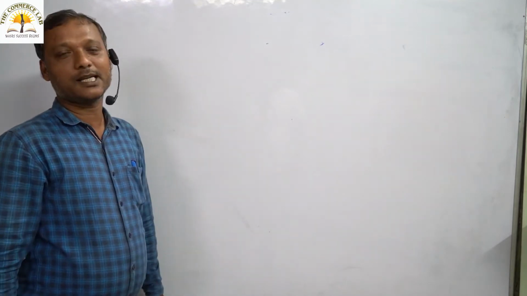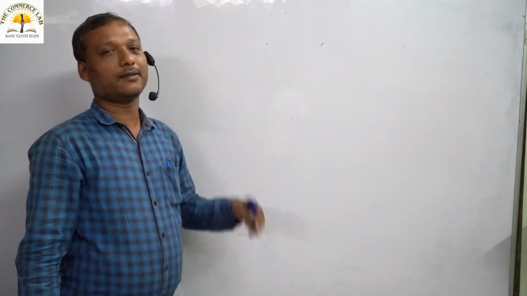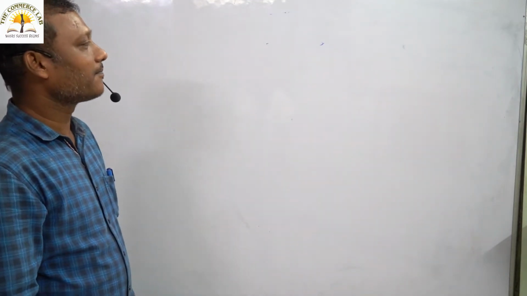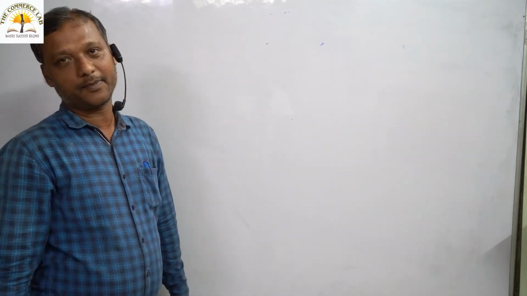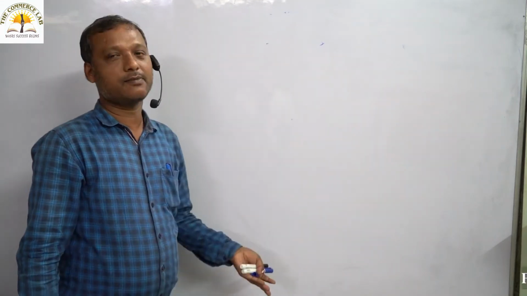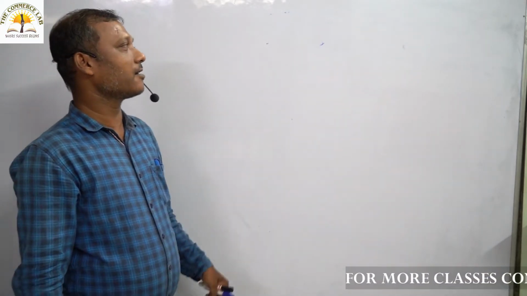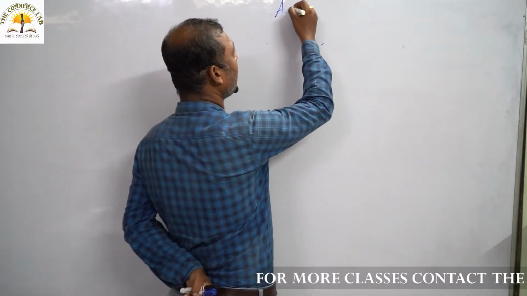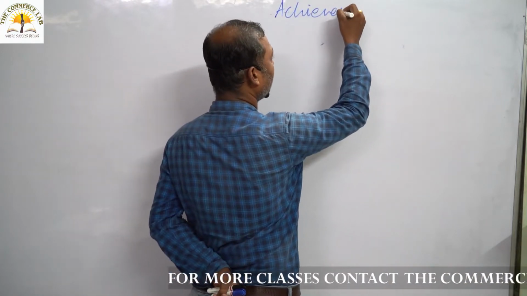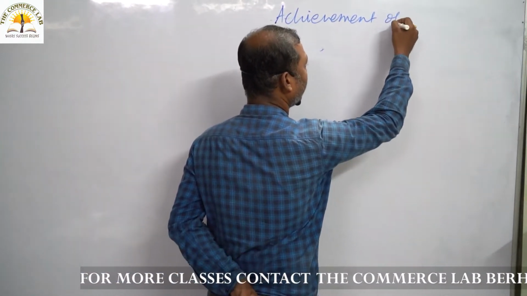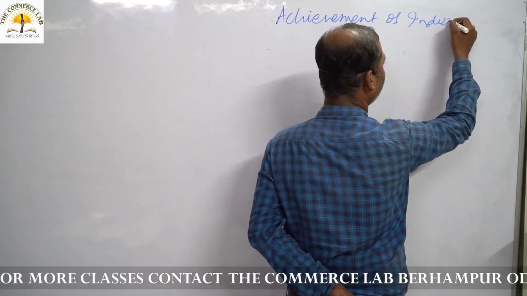Today we are going to discuss the remaining part of Indian planning, that is, the achievements of Indian planning. We have already discussed the objectives. Now we will start the first discussion with the achievements of Indian planning.